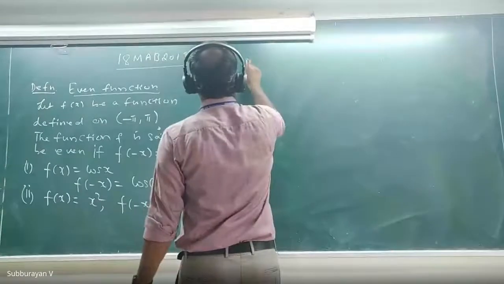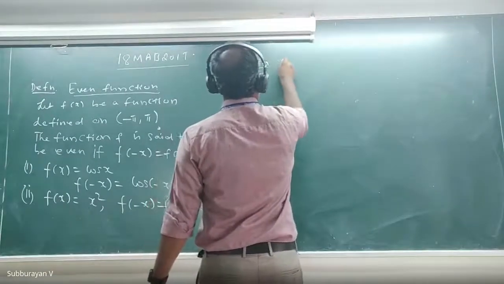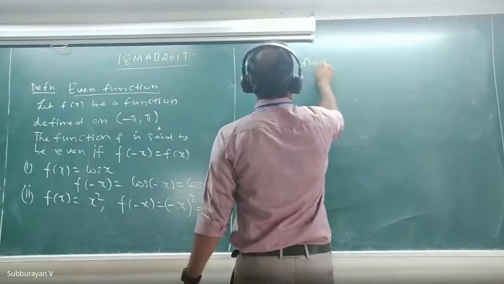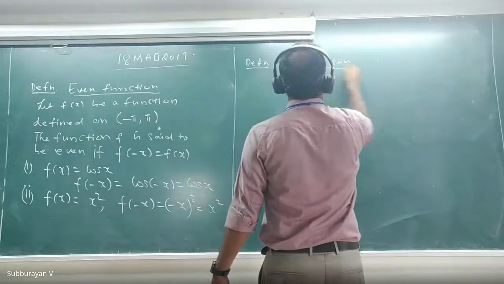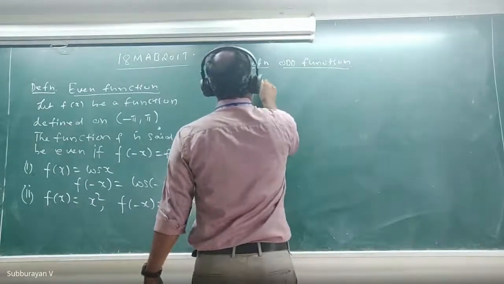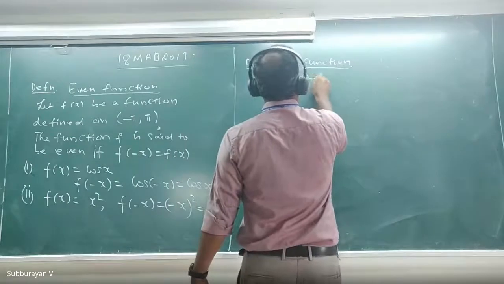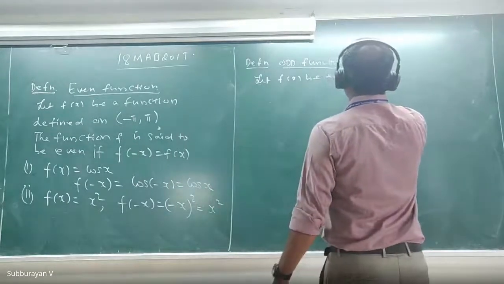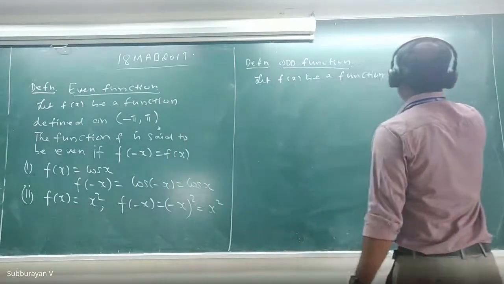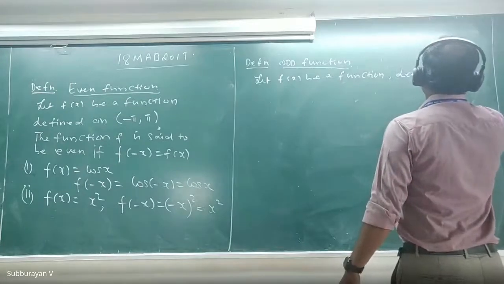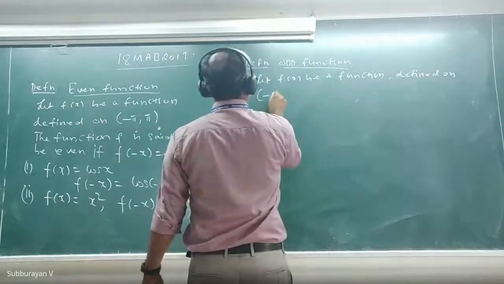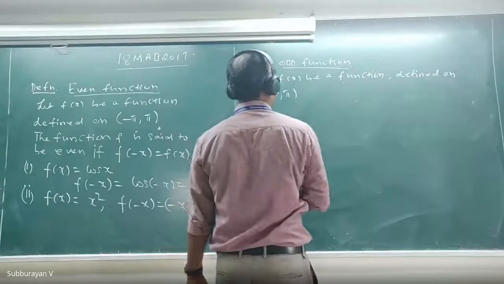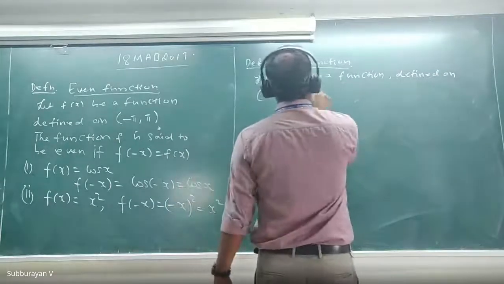See, next definition: odd function. Let f of x be a function defined on minus pi to plus pi.